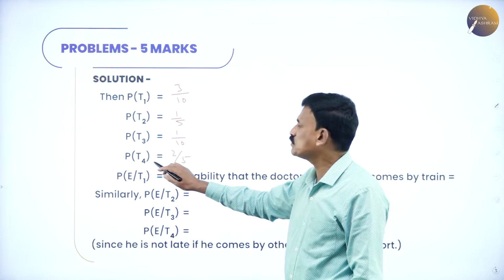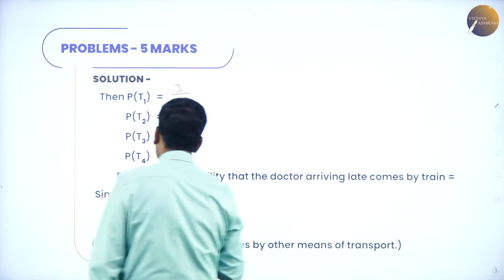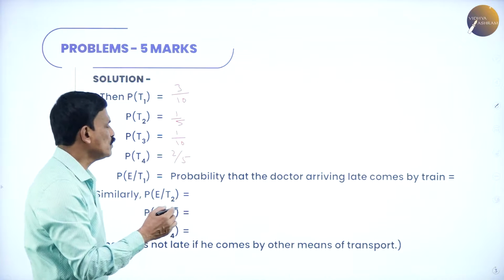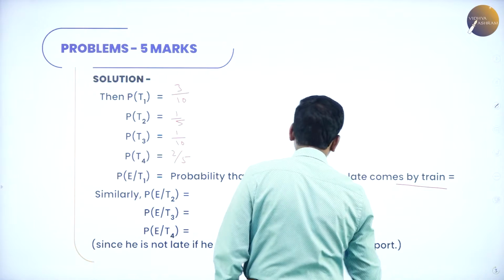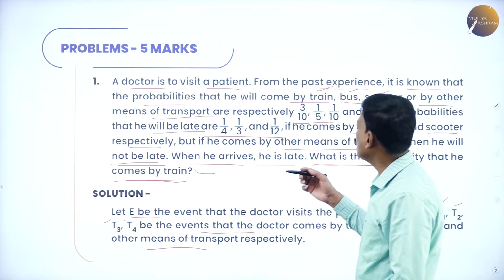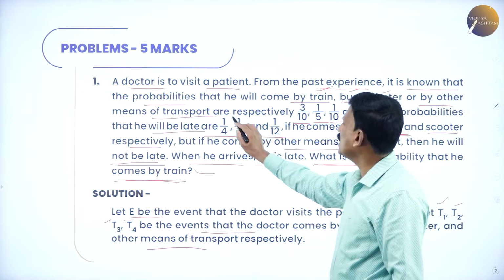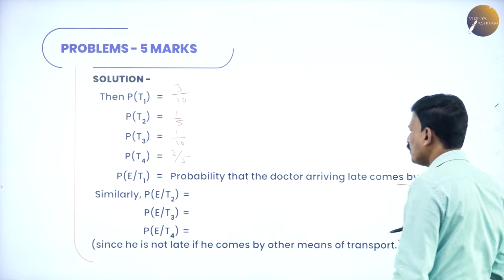By other means of transportation, the probability of T4 is 2 by 5. Now, P of E by T1 is the probability that the doctor arrives late if he comes by train. So, if he comes by train, what is the probability that he will be late? He will be late with probability 1 by 4. So, this is equal to 1 by 4.